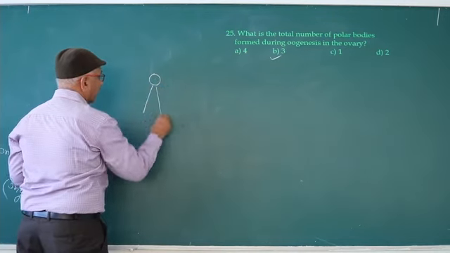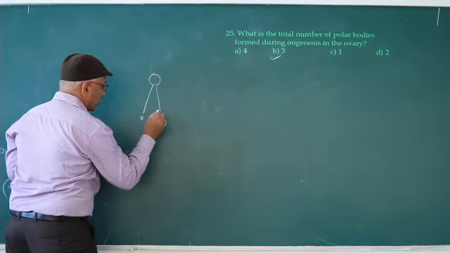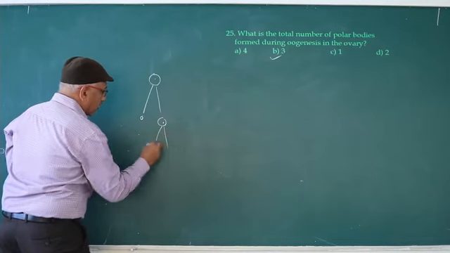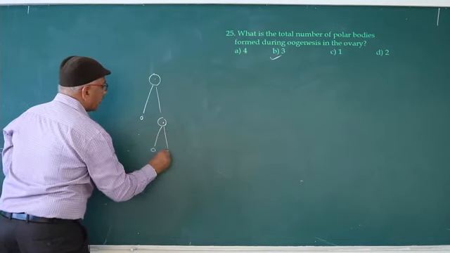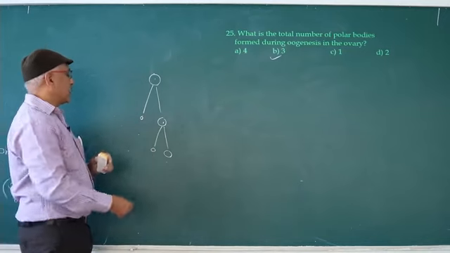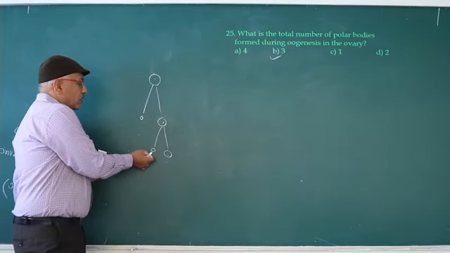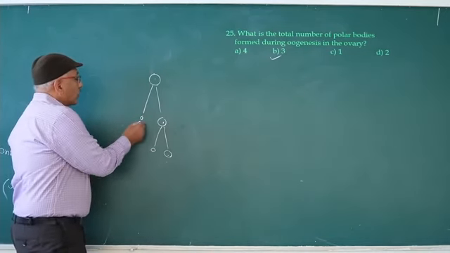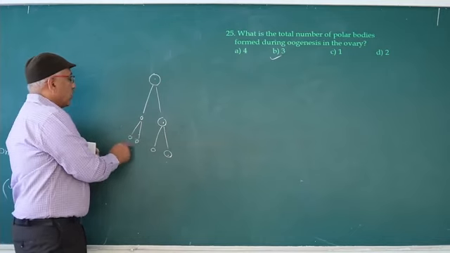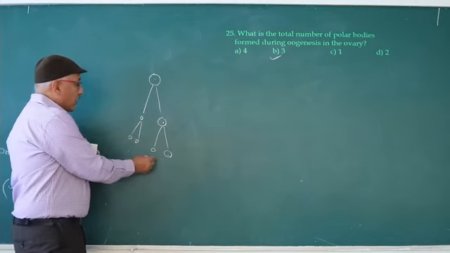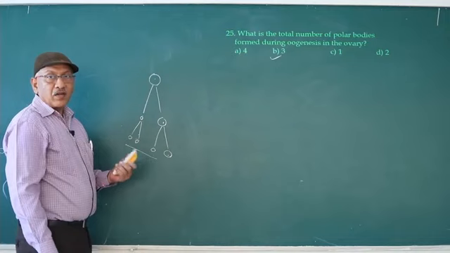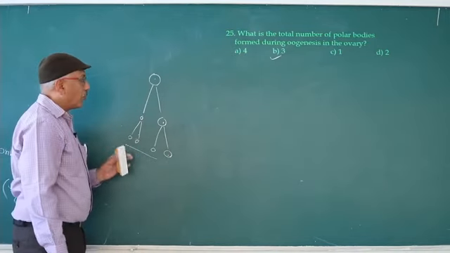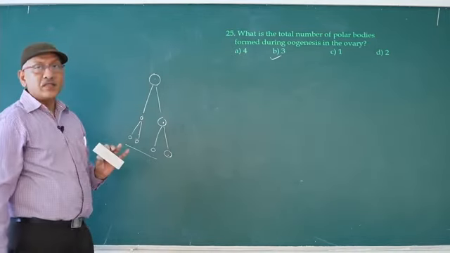Primary oocyte completed meiosis 1, forming the first polar body and secondary oocyte. The second polar body undergoes division. As a result, secondary oocyte and second polar body. The first polar body undergoes division, forming two polar bodies. So in this manner, three polar bodies are formed during oogenesis.